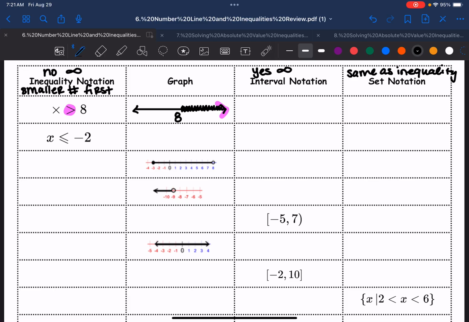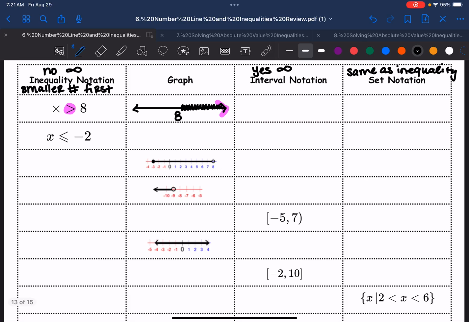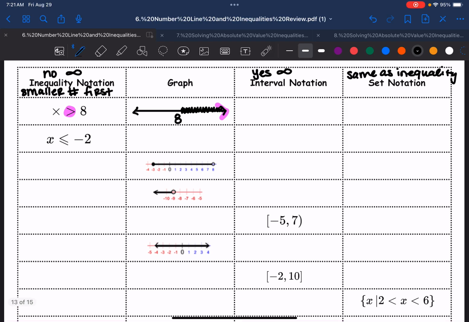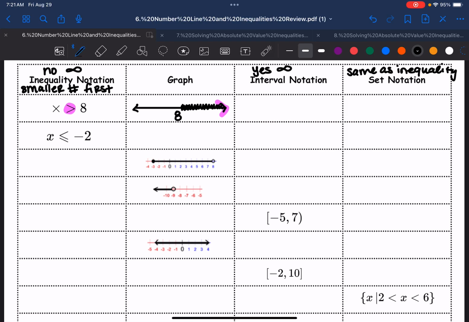Now my question to you is, I know it's pointing that way, it's open, so I'm going to go greater than. And some of you saw that symbol and like, oh, that's greater, I need to go to the right. But some of you don't know. Use the arrows as your guide. And then the question is, do I need an open circle or a closed circle? Notice it's not or equal to. So I'm going to do a very clear open circle.